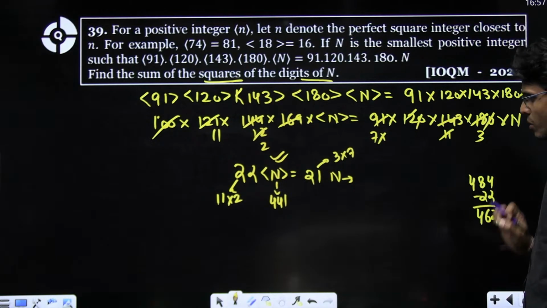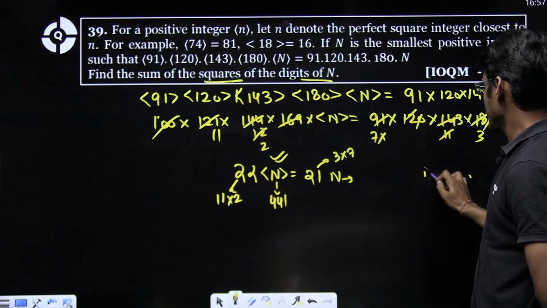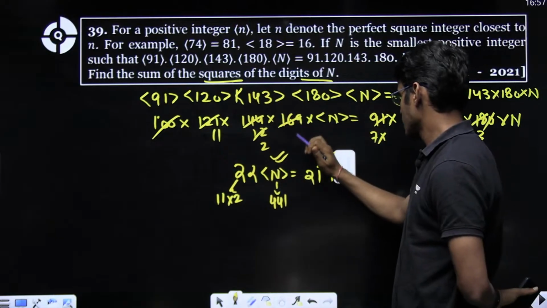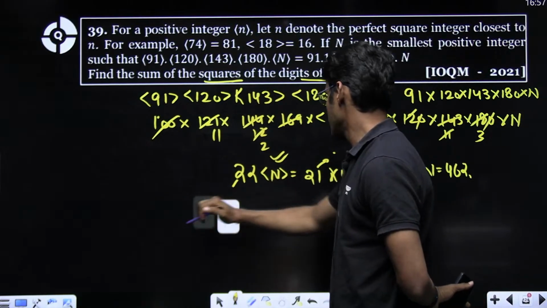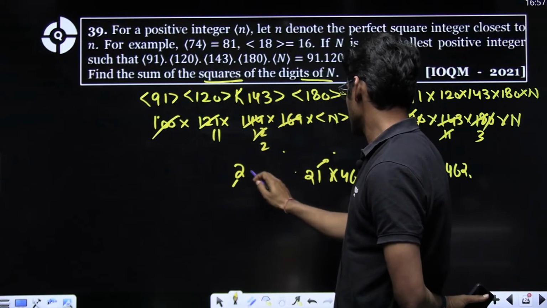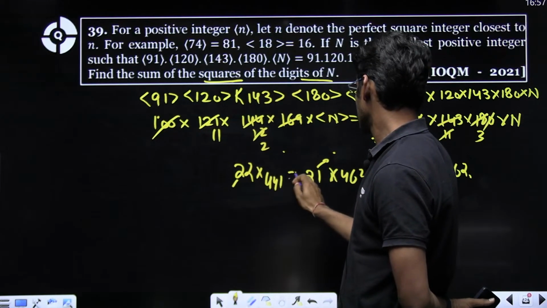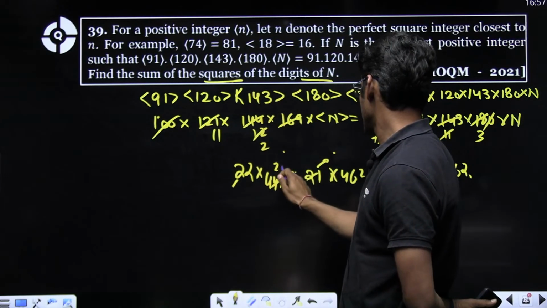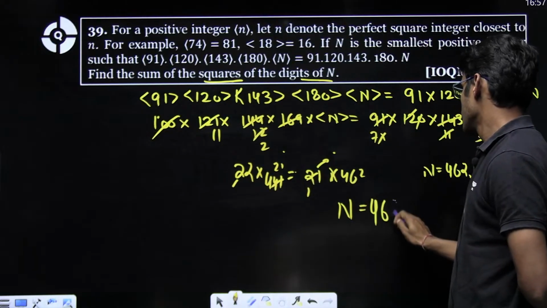So if n is 462, then the nearer square is 441, 21 squared. So n is 462.